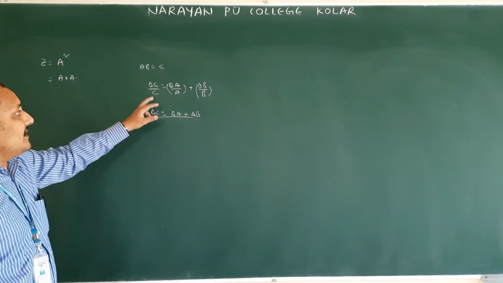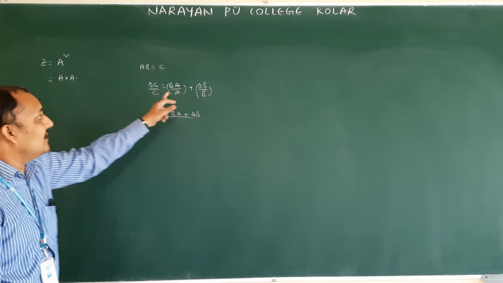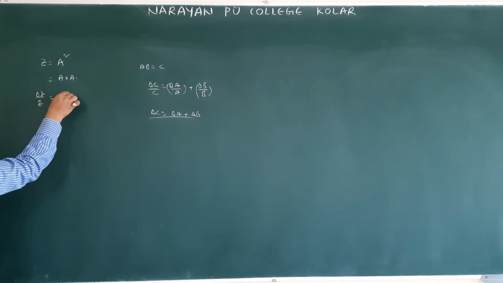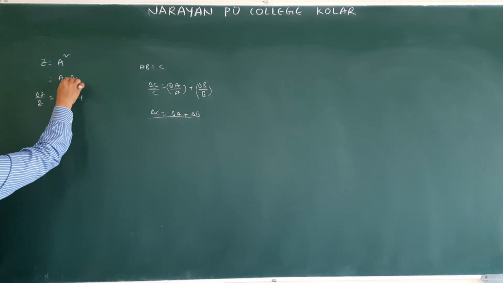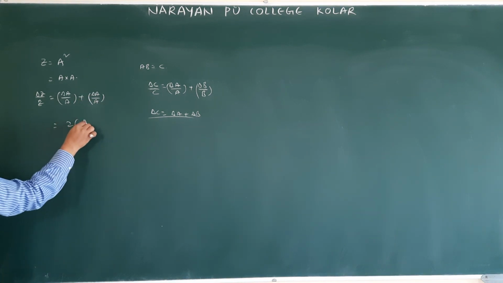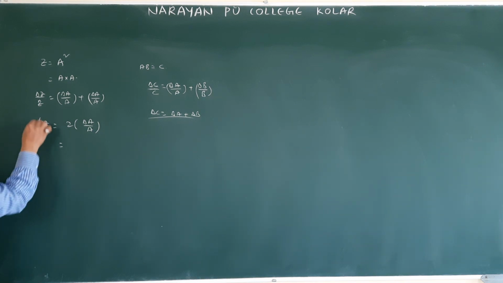So this is for multiplication. Now in place of A and B, A only is there, A and A. Now how will you write this one? Delta Z by Z is equal to delta A by A plus delta A by A, so 2 times delta A by A. This one only we will write directly.